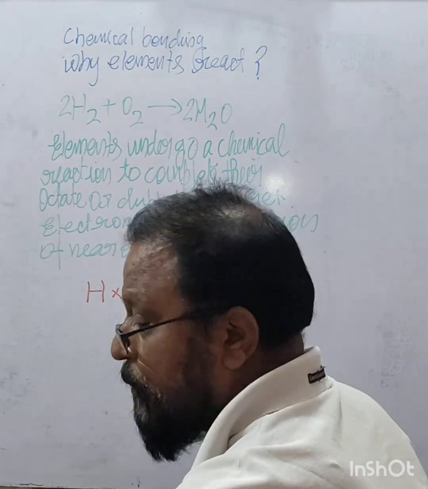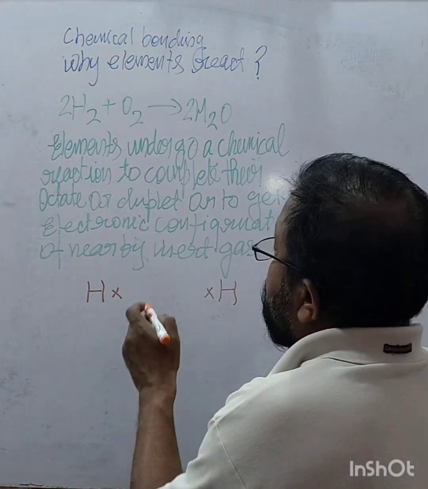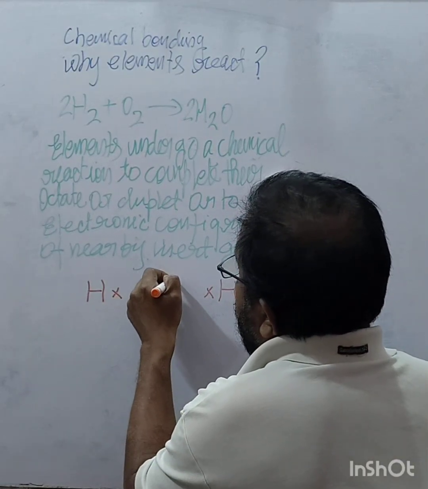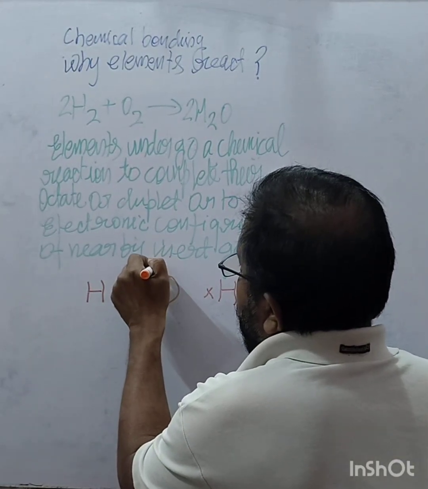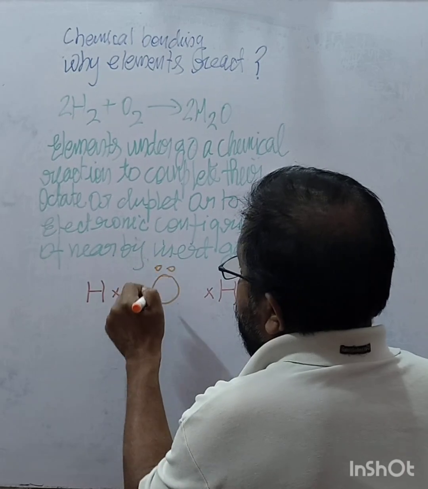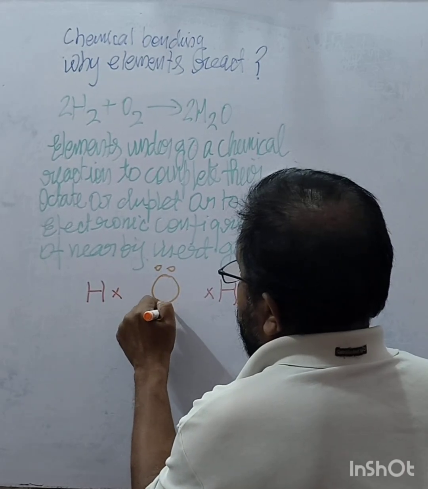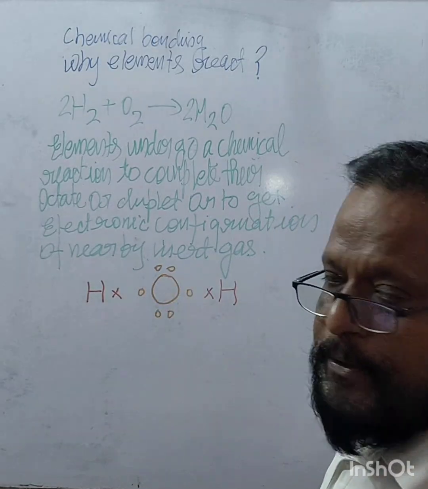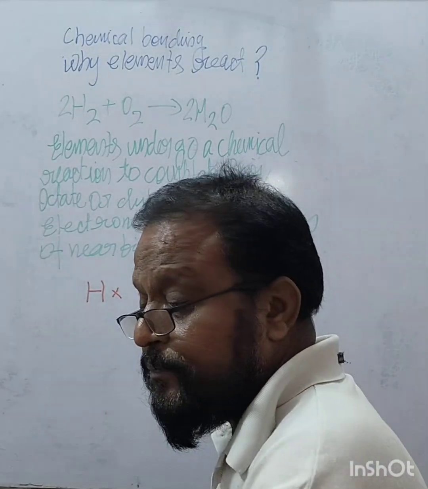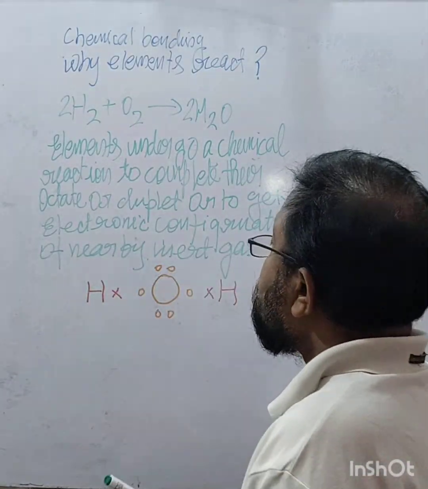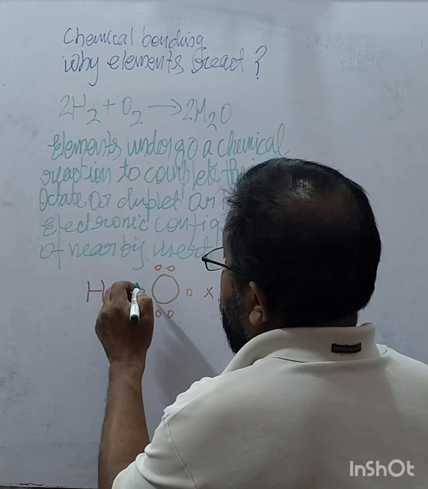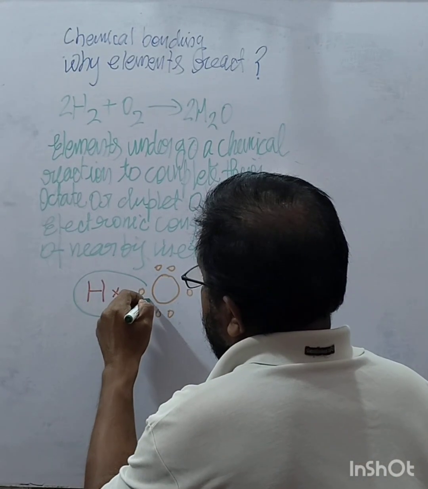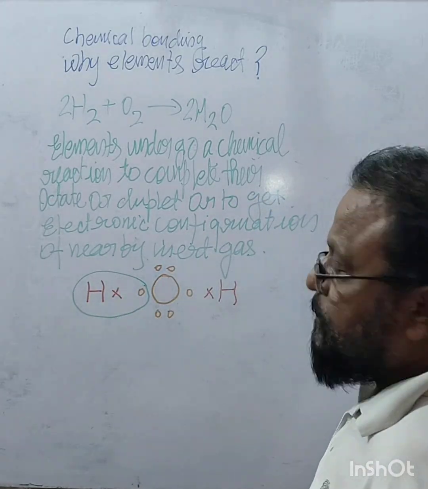Oxygen has 6 electrons in its outermost shell. So what happens?